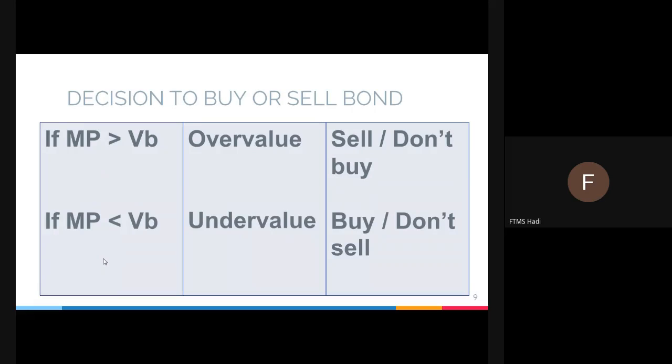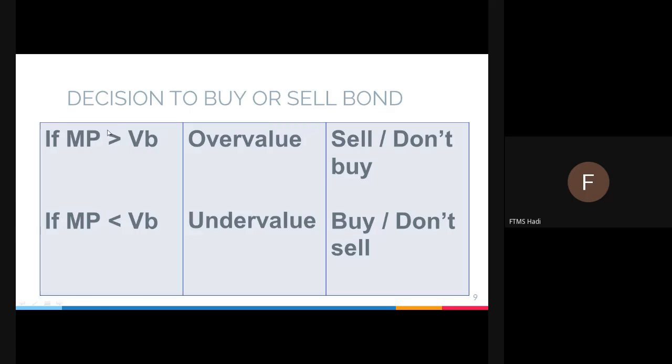Before we go to the second part, let's go back to this one. How does an investor know whether it is time to buy or sell their bonds? We need to compare your answer, which is VB, with MP. MP is market price; VB is just an estimation.